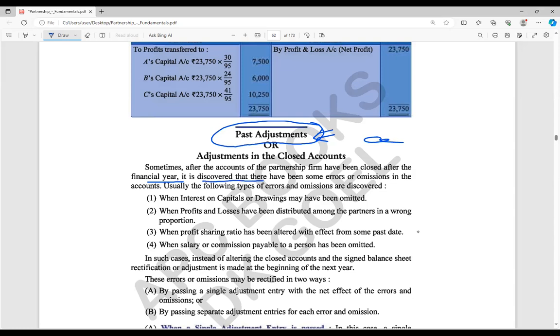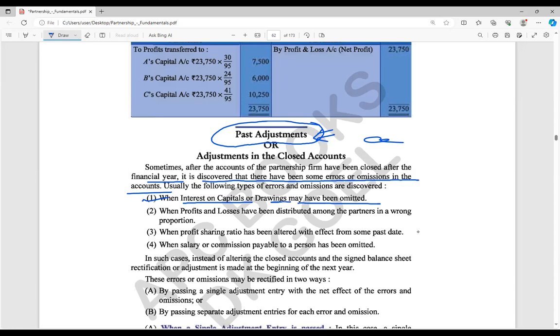So it is discovered that there have been some errors or omissions in the accounts. Usually these omissions can be there, say, after making the appropriation account you could find out that interest on capital or interest on drawings may have been omitted. Interest on drawings that you were supposed to charge as per the partnership deed, but you have not charged. So that is one of the mistakes.